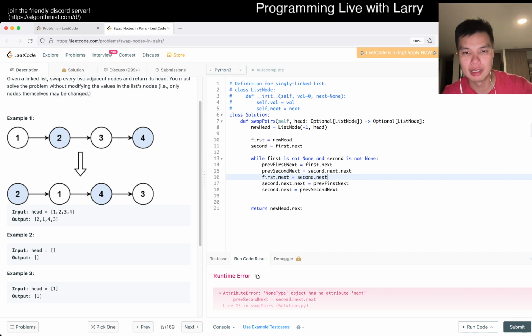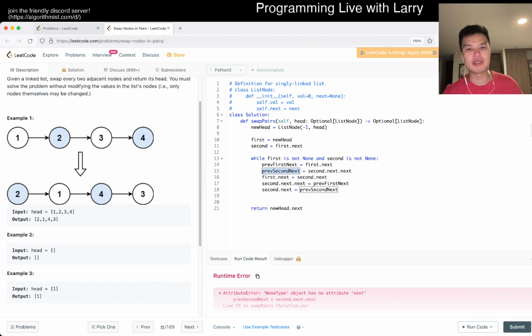Let's see. How do we want to fix this? This is actually line 15, so this is here. What happens if second dot next is none? So second dot next, if we have 2 nodes, say, second would be on the 1, so second dot next would be on the 2, and then dot next would be none. But what if I have 1 node?